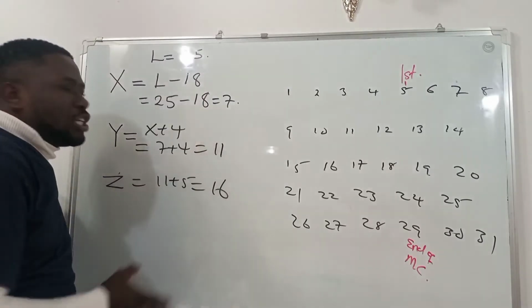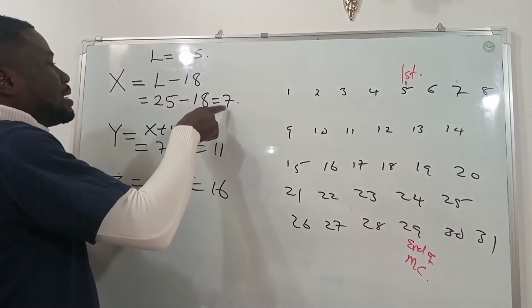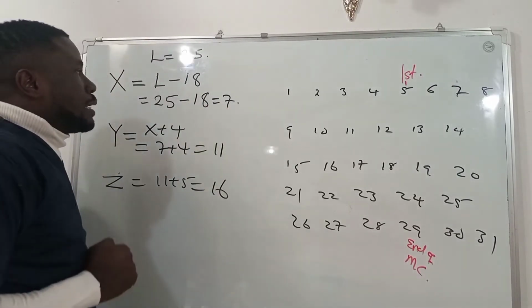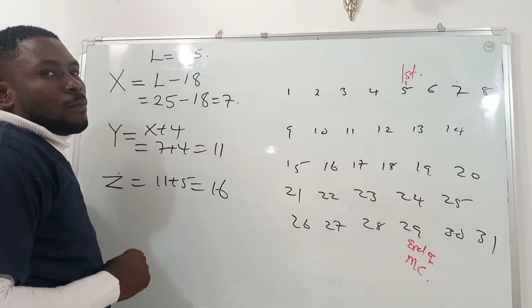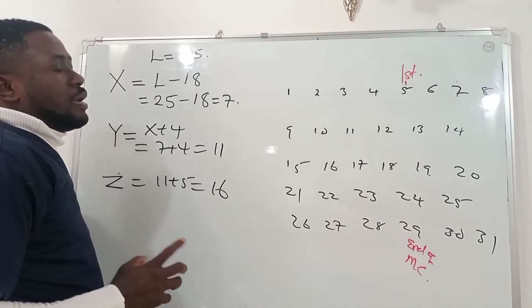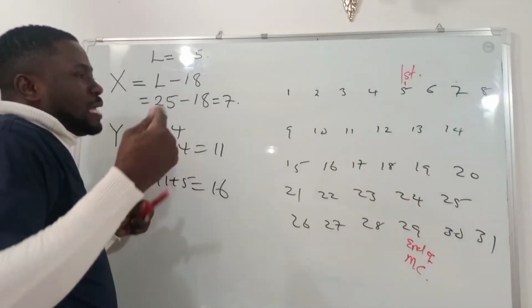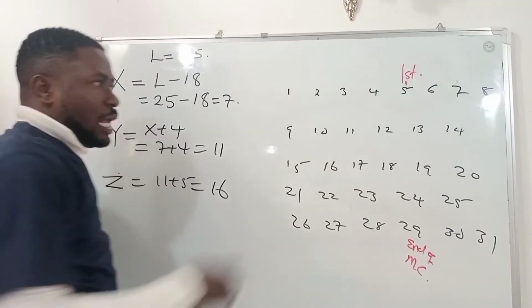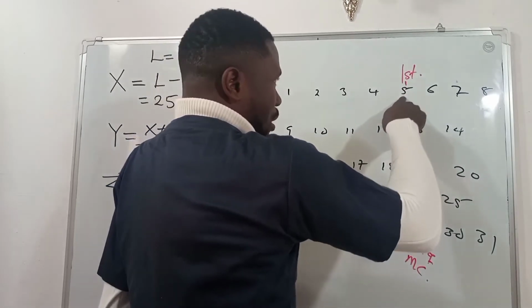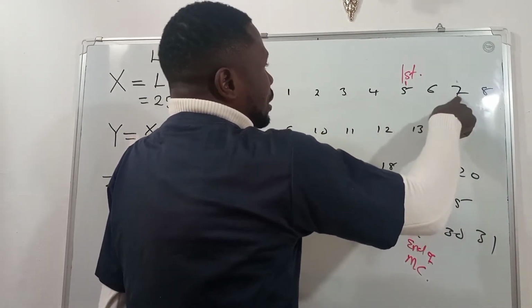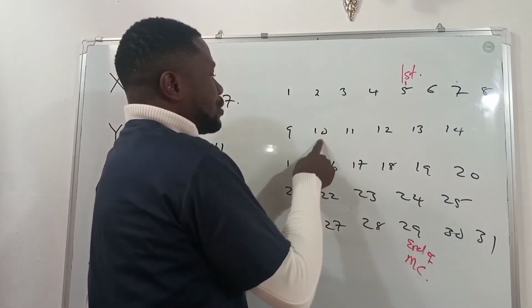From our calculation here, we have said that the 7th day of our menstrual cycle becomes the beginning of our fertile period. Now let's count the 7th day. This is the first day, 2nd, 3rd, 4th, 5th, 6th, 7th.